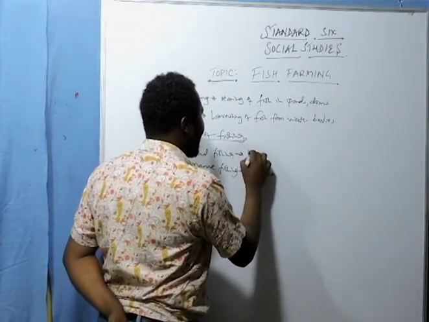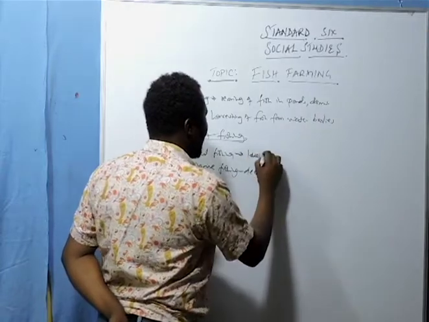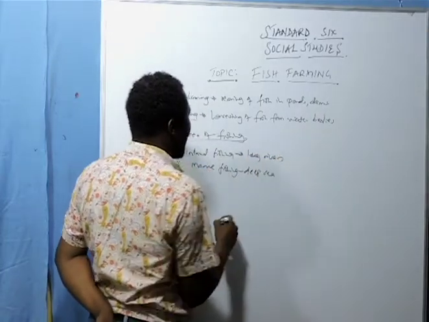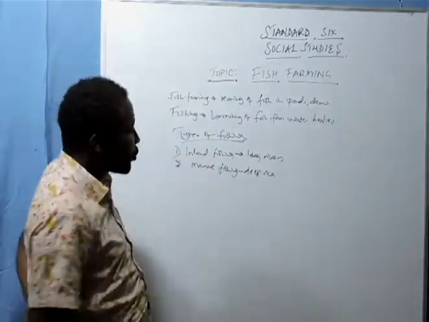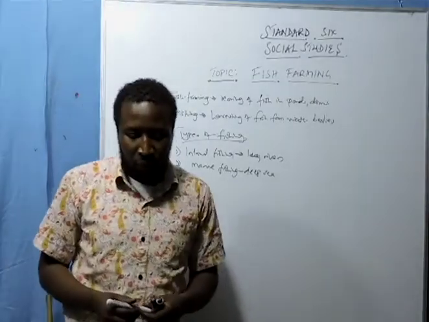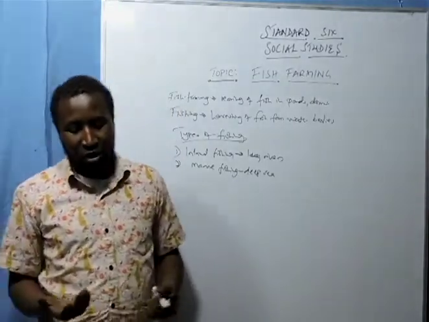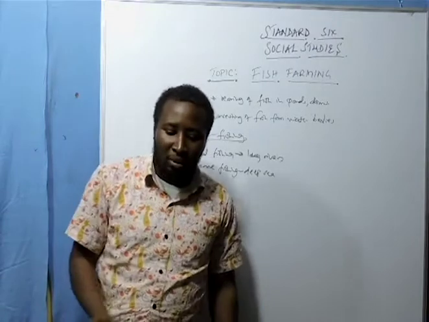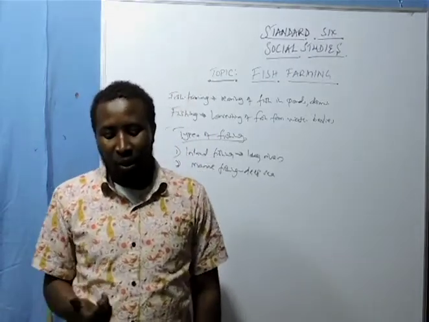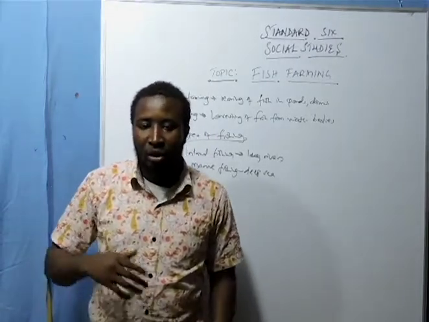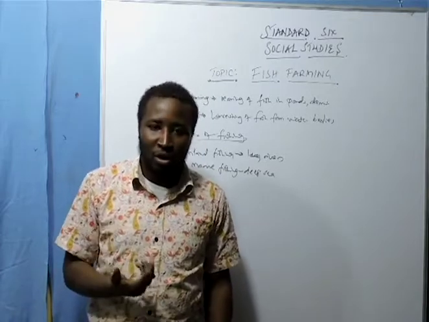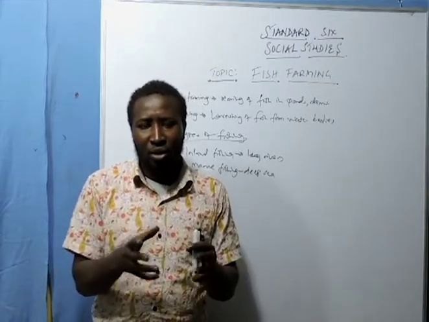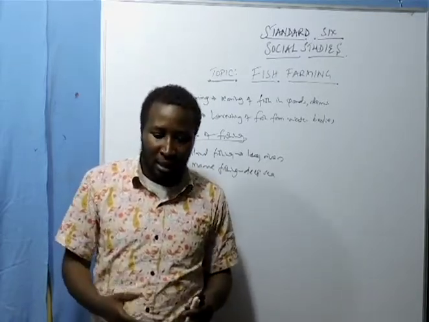Inland fishing is carried out in rivers, lakes, ponds, and dams. Marine fishing is done in the ocean and seas, which contain salty water. Those are the two different kinds of fishing.